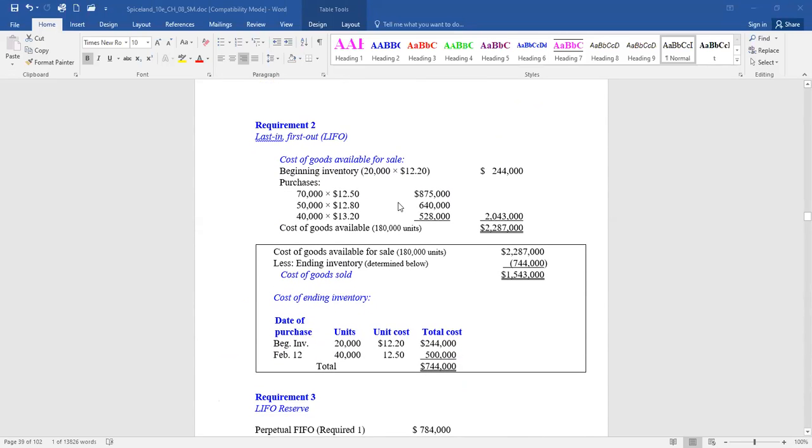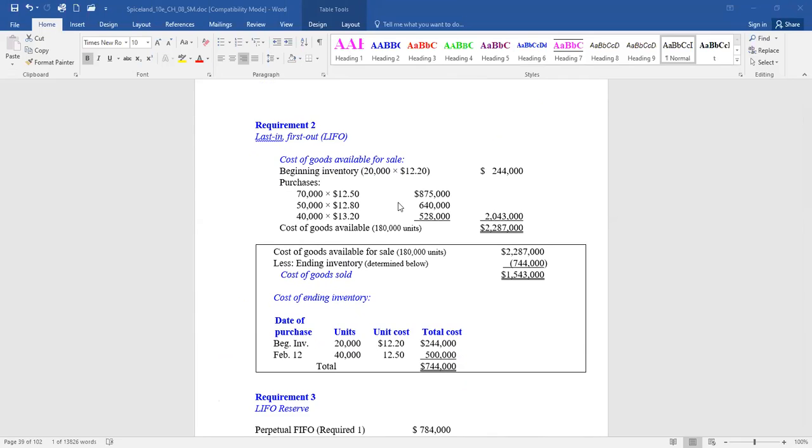We list all of our purchases for the year. So we begin inventory with 20,000 units at $12.20 each. Then we show only the purchases and we add them in. So the 70,000 that were purchased on February 12th, the July 22nd purchase of 50,000 units, and then the November 17th purchase of 40,000 units.